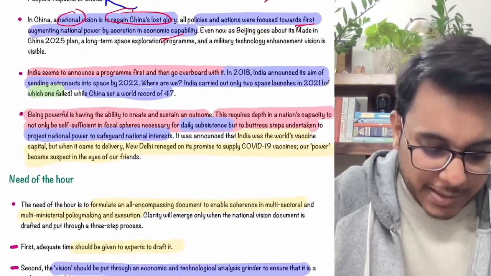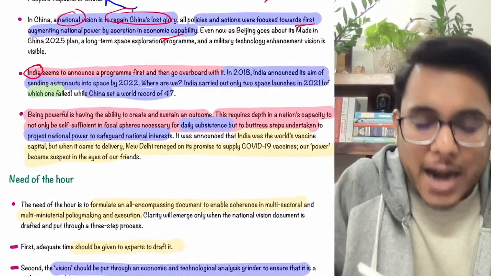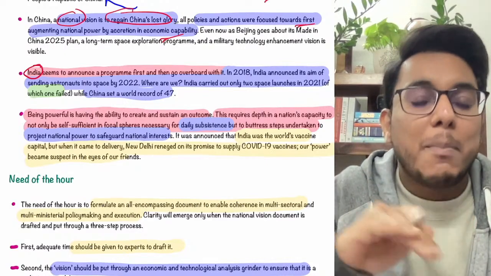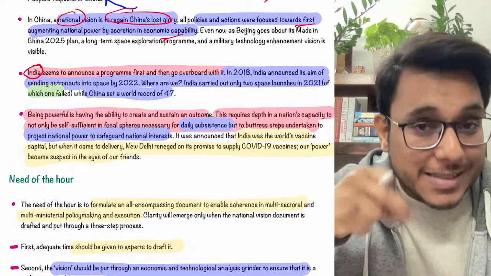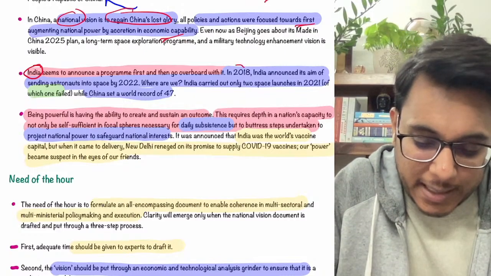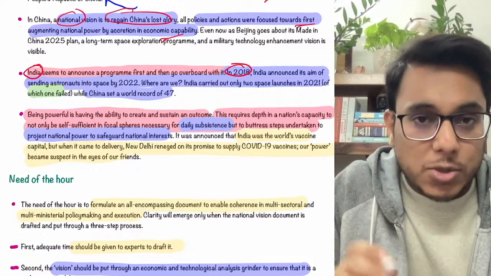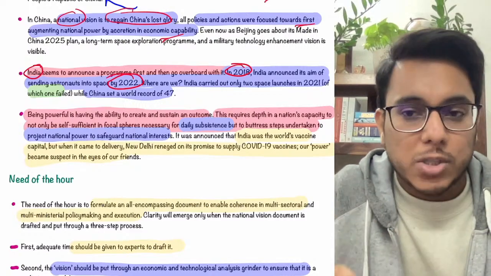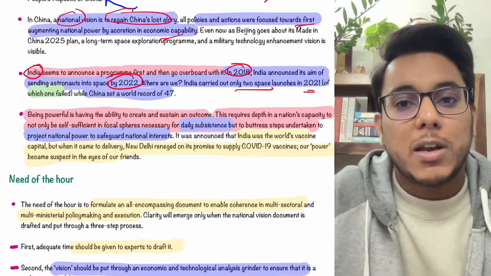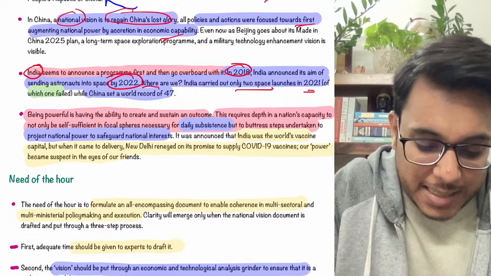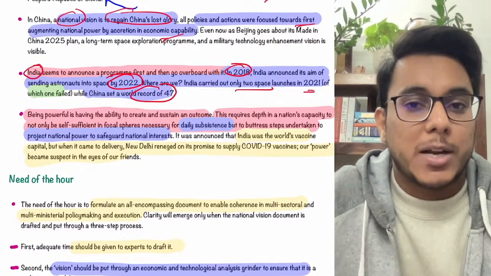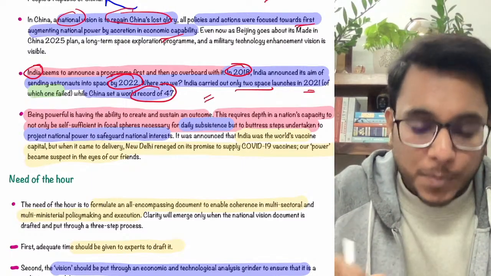Now, in this particular capacity, guys, when we see that India had first of all not made many of these vision statements. From time to time, we had made a few, but we have never given very much focus to reach all the visions that were listed. For example, in 2018, India announced that we will send astronauts to space by 2022. This was announced, but up till now, only two space launches have happened, and out of these two, one failed. And China has set a world record of 47 space launches. For this particular purpose we have done just two. So that is a problem.